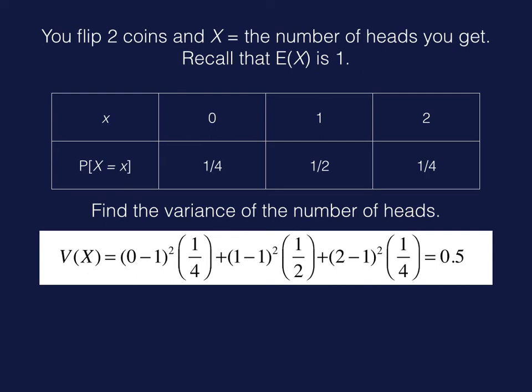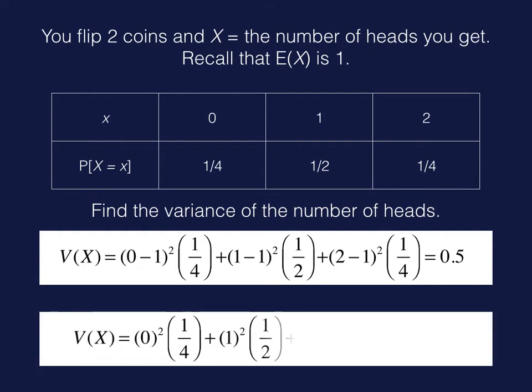The variance equals 0.5. Okay, the shortcut method, you find the expected value of x squared. So you square all the numbers before you multiply them by the probabilities. And then after that, you subtract the mean squared, and you get the same answer, 0.5.